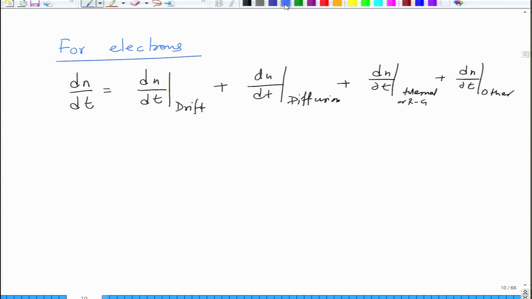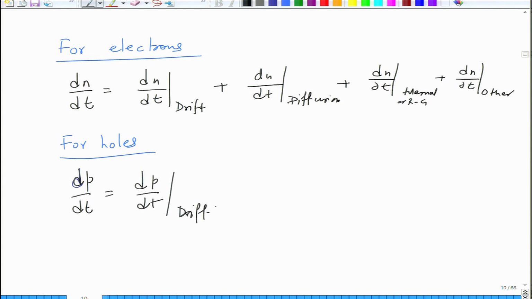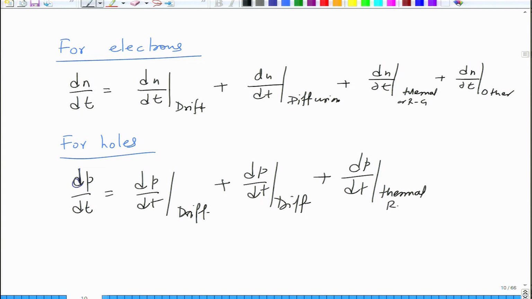Similarly for holes, you can write dP by dt as dP by dt drift plus dP by dt diffusion plus dP by dt thermal Rg plus dP by dt other.